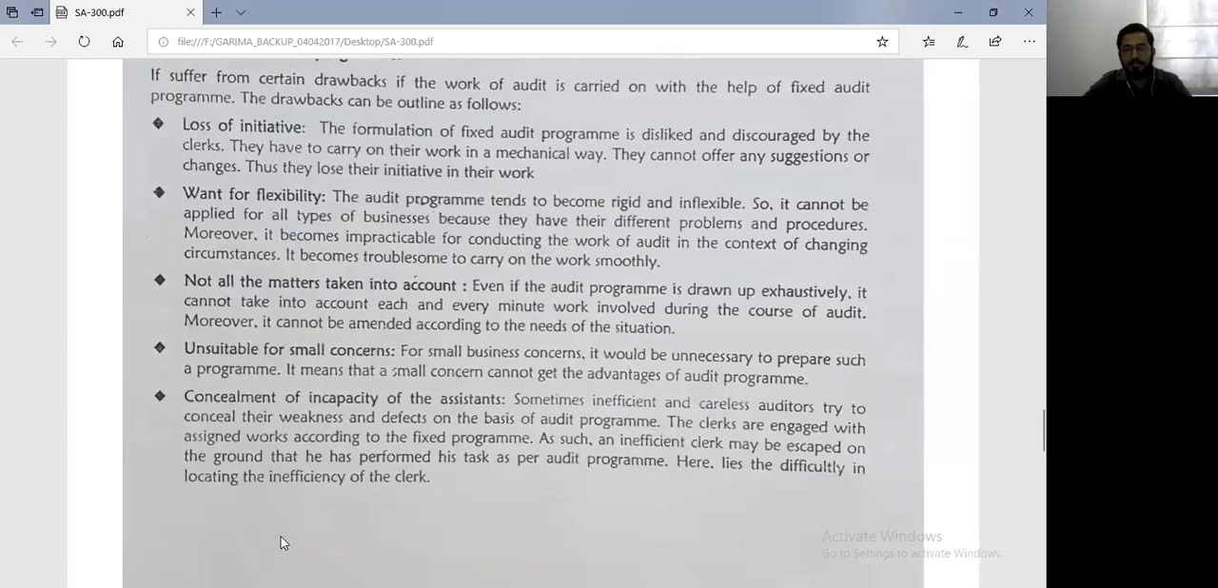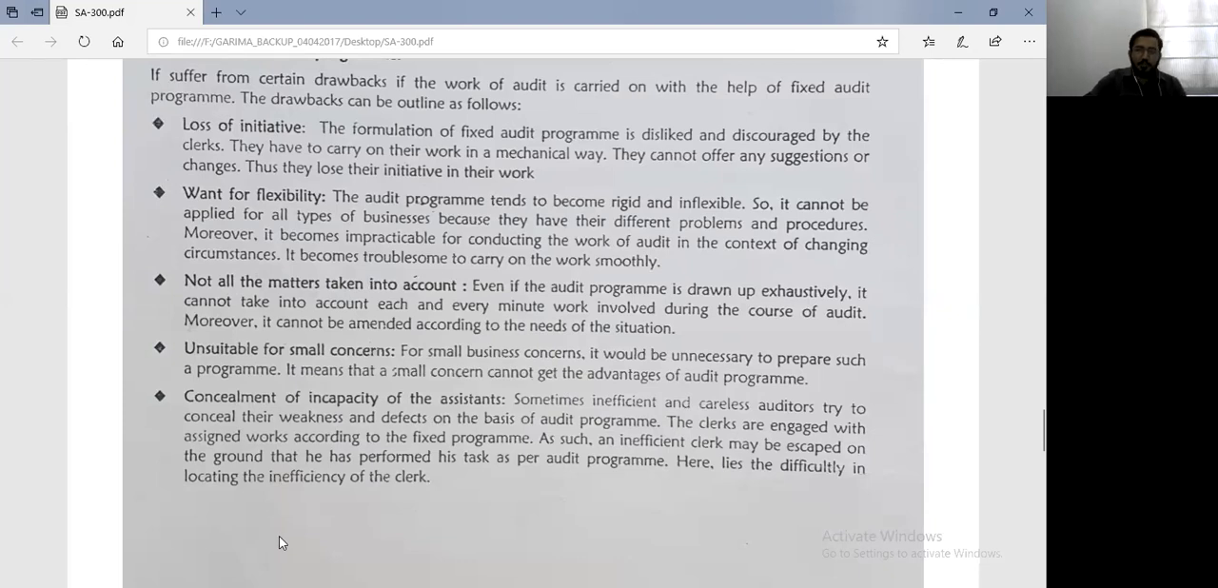And finally, concealment of incapacity of the assistants. Sometimes inefficient and careless auditors try to conceal their weakness and defects on the basis of the audit program. The clerks are engaged with the assigned works according to the fixed program. As such, an inefficient clerk may escape on the ground that he has performed his task as per the audit program. Here lies the difficulty in locating the inefficiency of the clerk. Very interesting point.